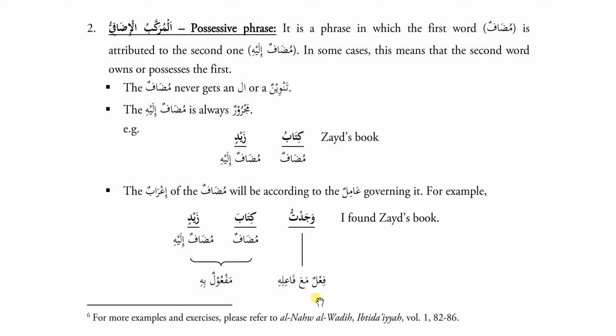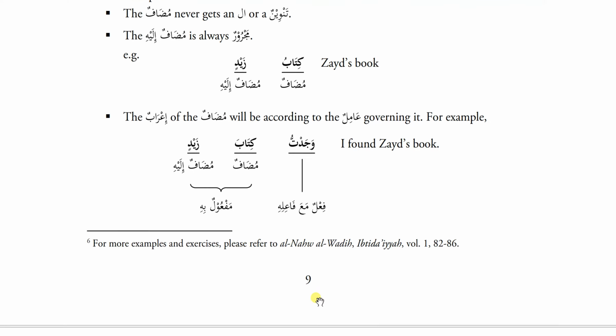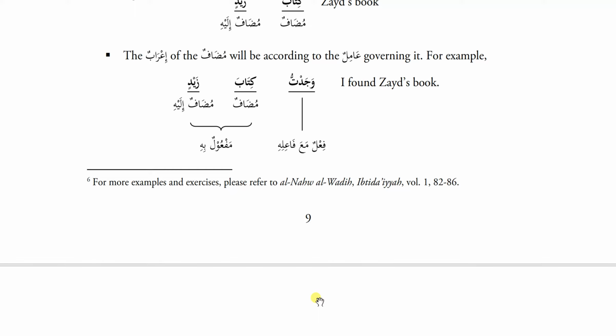The i'rab of muzaf will be according to the amil governing it. For example, wajadtu kitaba zaydin. Wajadtu is fail, maf'ul. You will not be able to understand it right now, so just skip this.